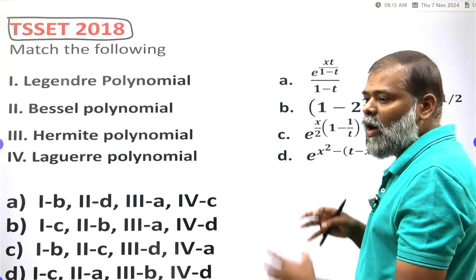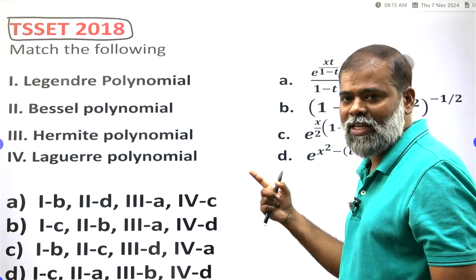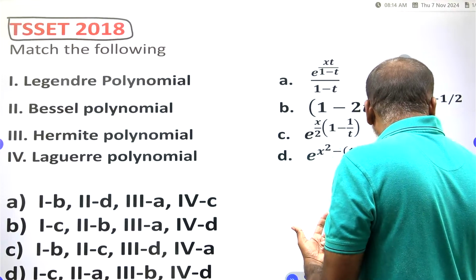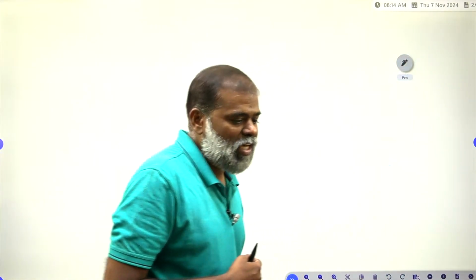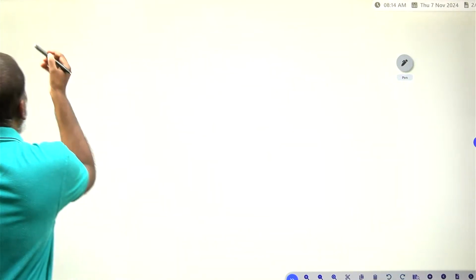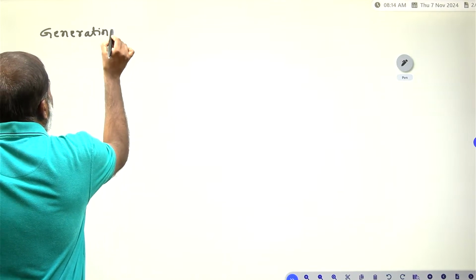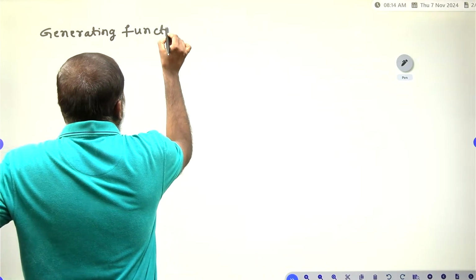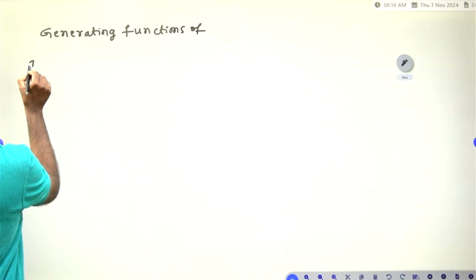So you have to match what is the Legendre polynomial, what is the Bessel polynomial, what is the Hermite polynomial, and what is the Laguerre polynomial. First I will teach you the generating functions. First, the generating function of the Legendre polynomial.